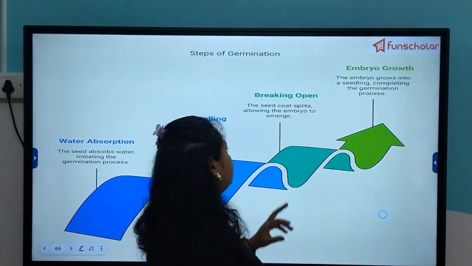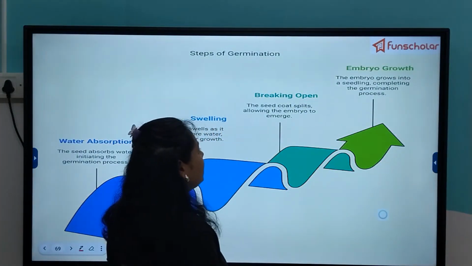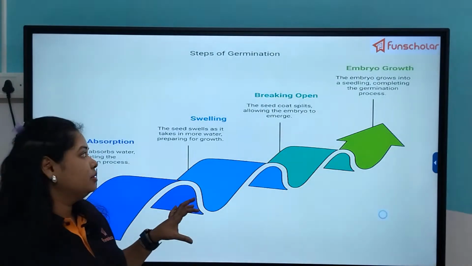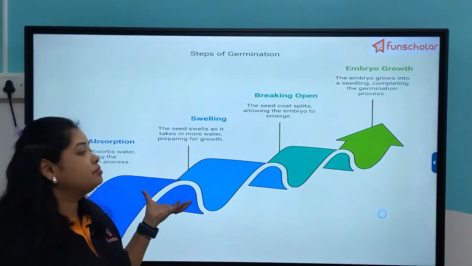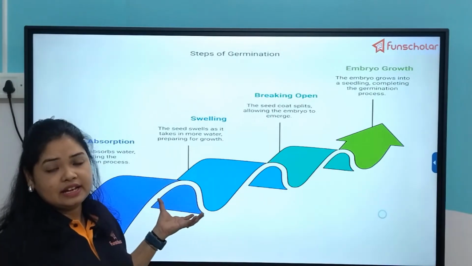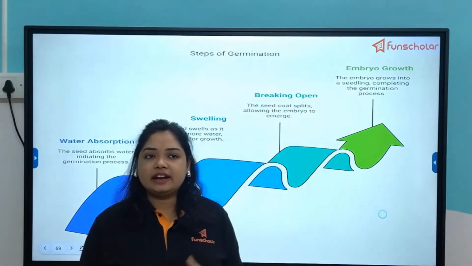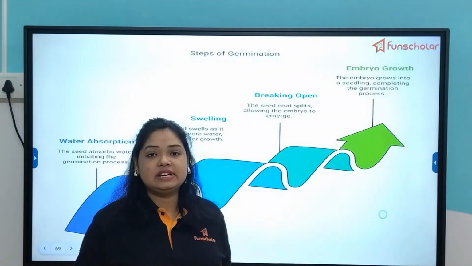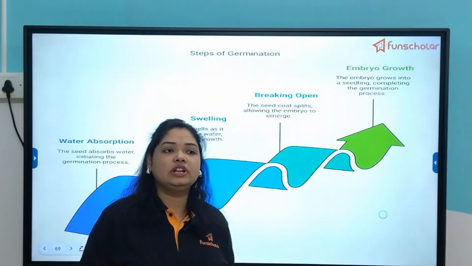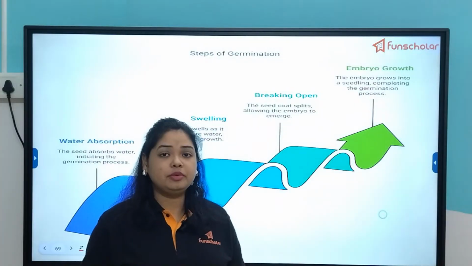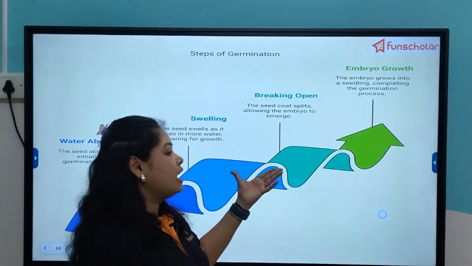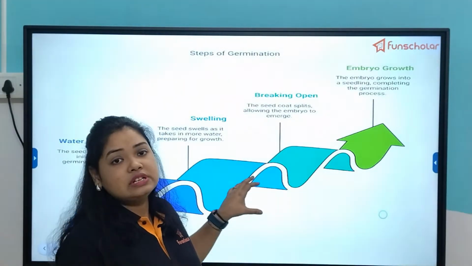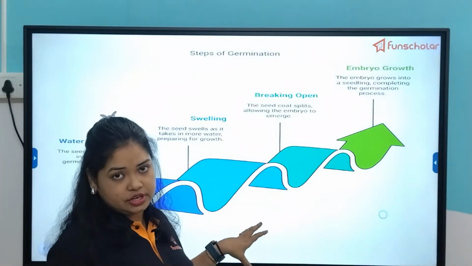Then breaking open: the seed pod splits, allowing the embryo to emerge. As the seed gives rise to the seedling, slowly and steadily the importance of the seed pod and the seed leaves starts deteriorating, because the seedling becomes independent enough to take up its own nutrition.